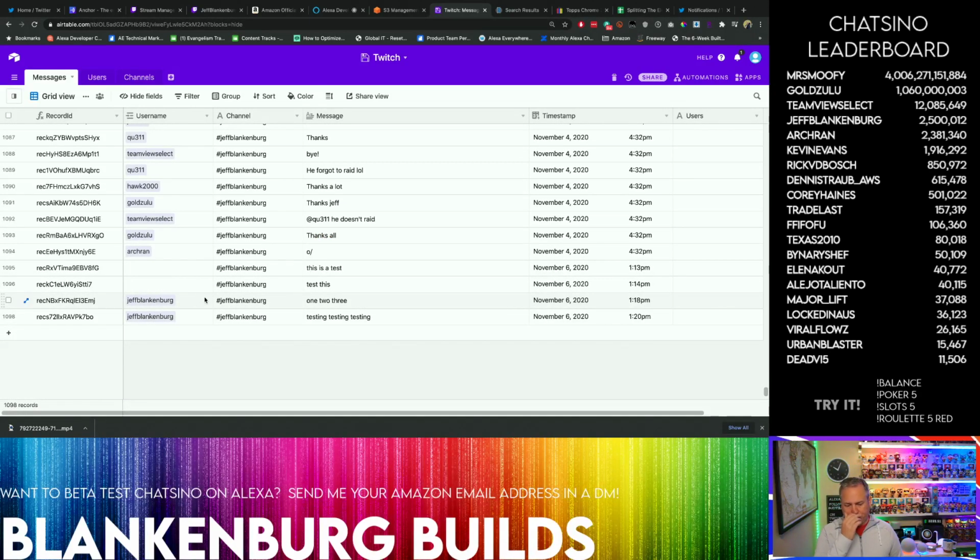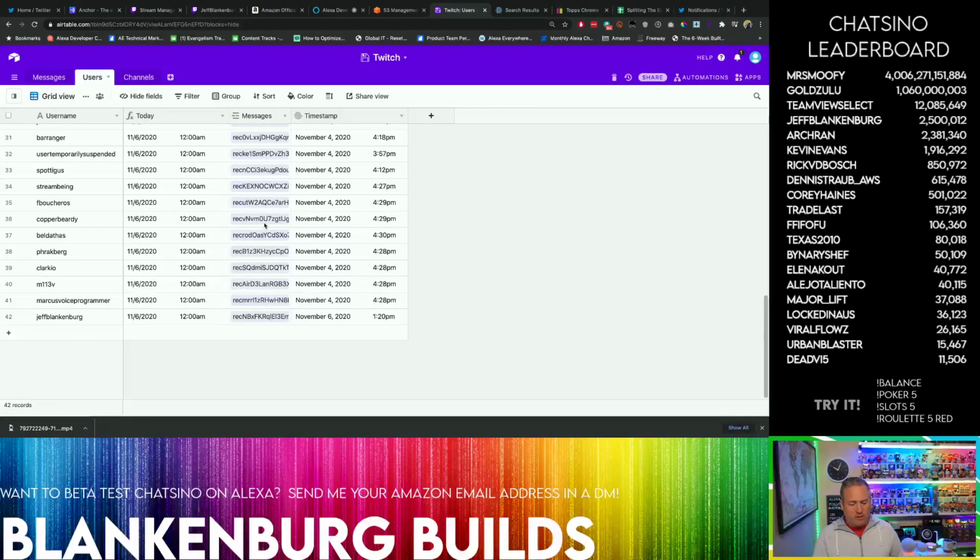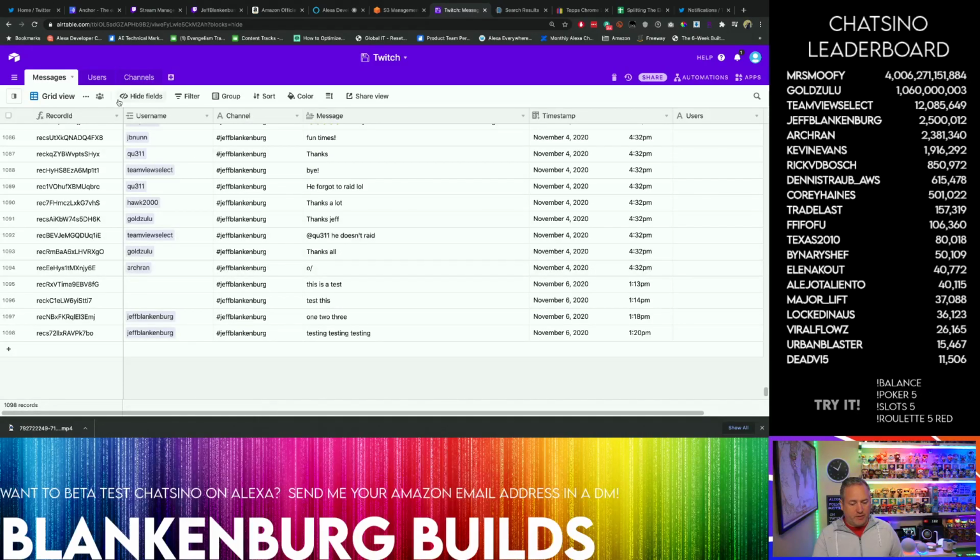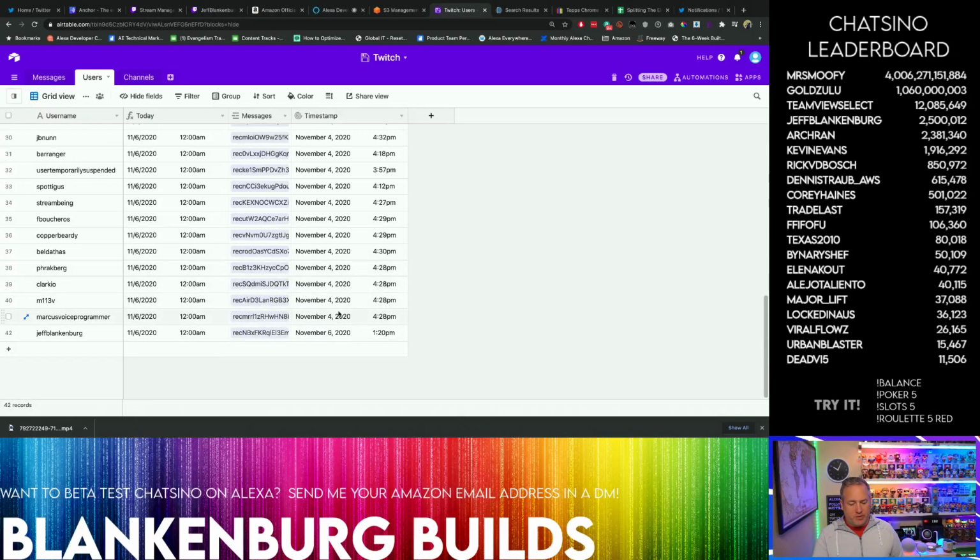then I post your message, and then I end up with this nice relational situation inside Airtable. So then, when I want to find out who is entered in today's contest, you can see that down here I have a timestamp, and this timestamp is the most recent timestamp of all of the messages that you've saved in here. So you can see that November 6, 2020, that's the only...